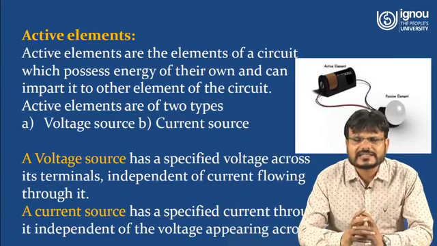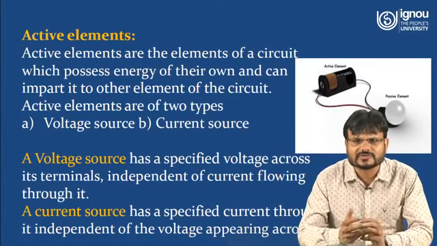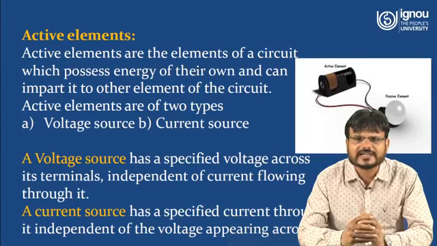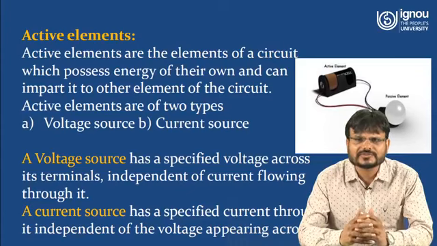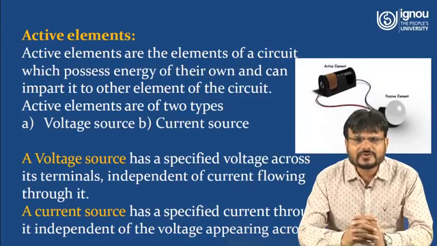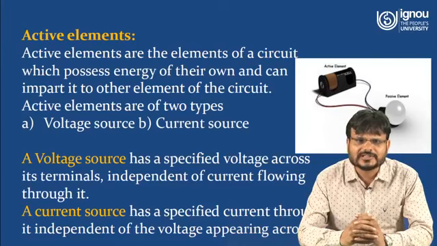So this battery is working like a voltage source. This is basically called an active element. That means any circuit which has some active element or some energy source will be called an active circuit. As I told you, an active element may be a voltage source or a current source. A voltage source has a specified voltage across its terminals.